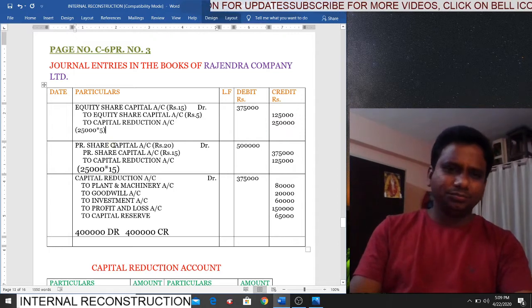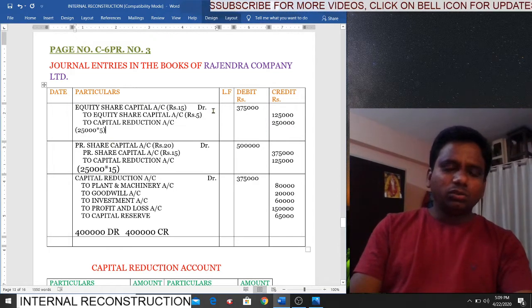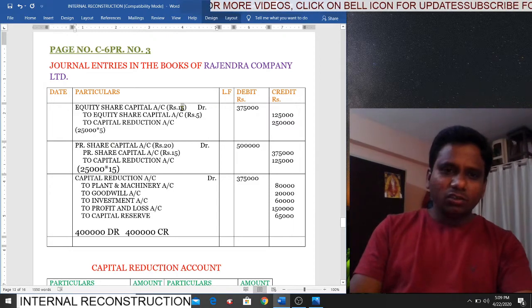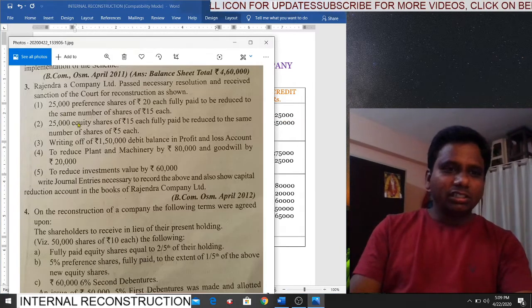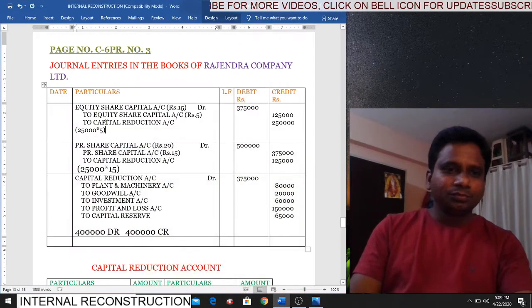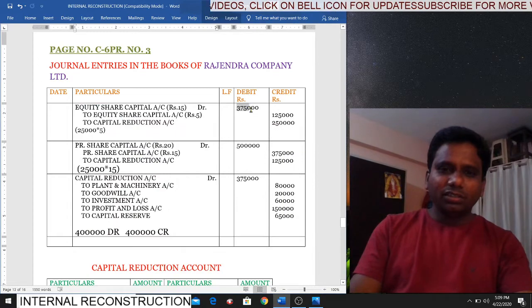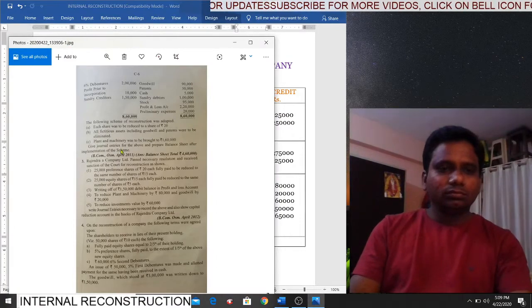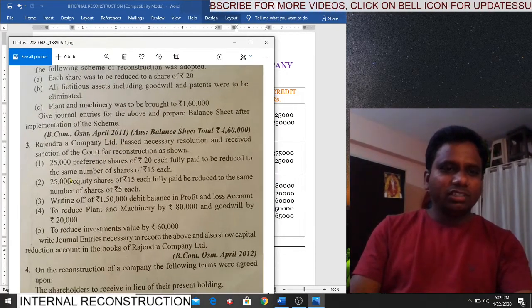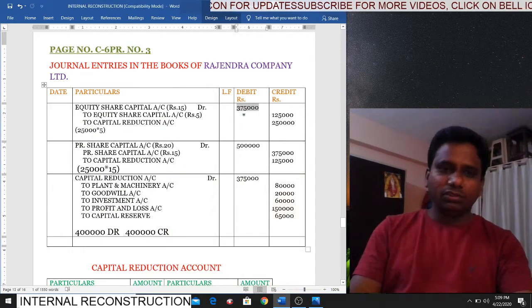That's it, simple. Now, equity share capital account to debit. What is the old face value of share? 15. Equity share, students. First we have to write for equity share. 15 rupees is the old face value. How much? 3,75,000. How did we get this 3,75,000? Simple. How many equity shares do we have? 25,000. What is the face value of share? 15. 25,000 into 15. How much? 3,75,000. Is it clear? Okay.